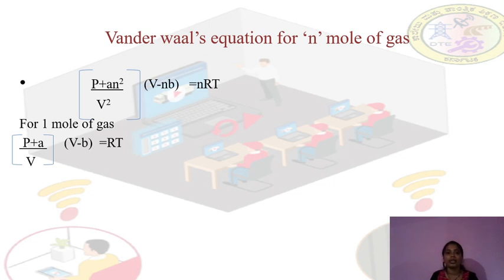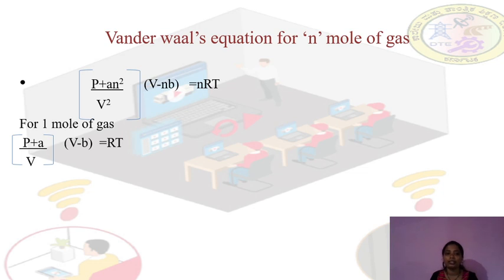For n mole of gas, we can write the equation as (P + a n² / V²)(V - nb) = nRT.